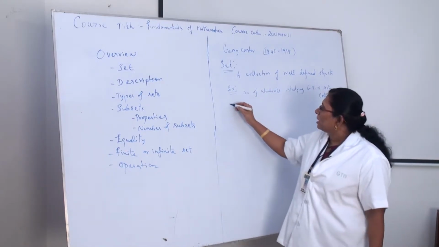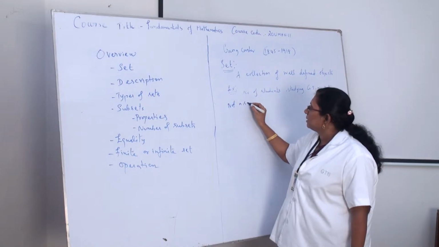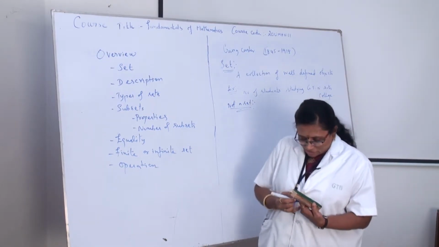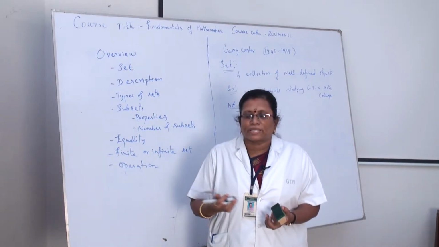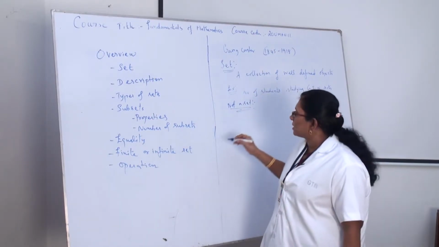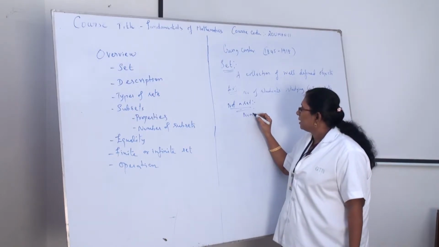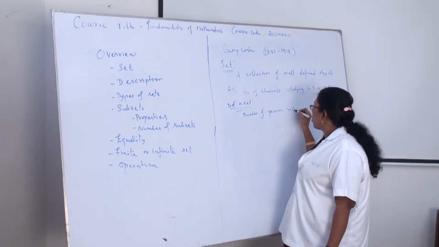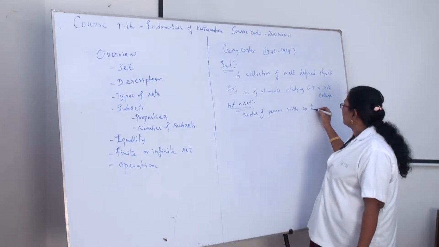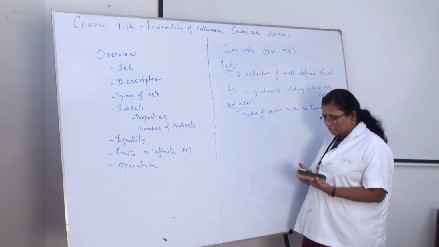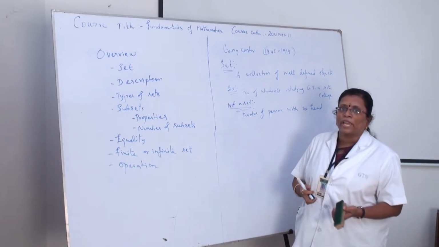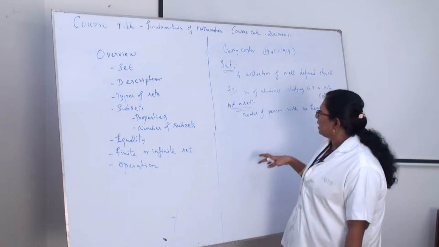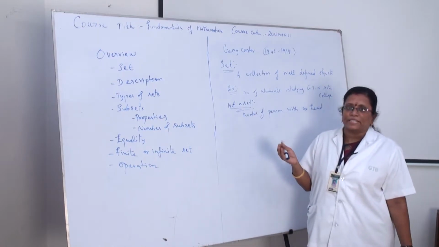Now an example of not a set. If I properly remember, my teacher taught that not a set is the number of persons with no head. So like that we can't say that it is a set.